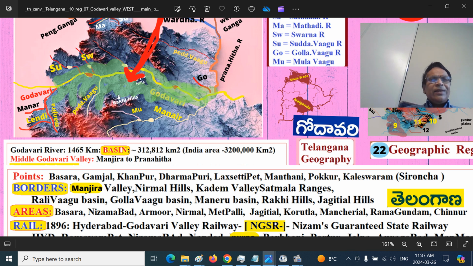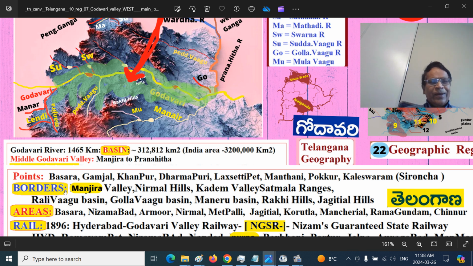There are the rocky hills, that is the extensions of the Golconda Plateau here. Interspersed are detached hills called Jagatyala Hills. These are the borders. And Manjra Valley, and this is the Sudavagu Valley region. This is the Swarna Valley region. Again, these are the tributaries of Godavari.